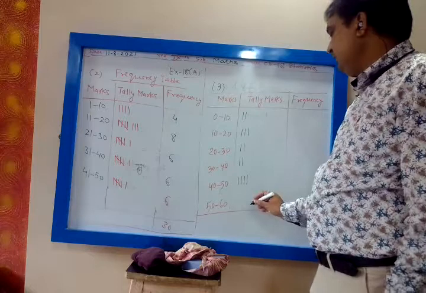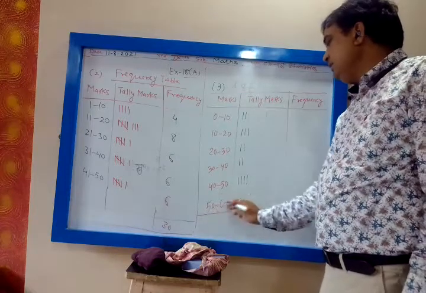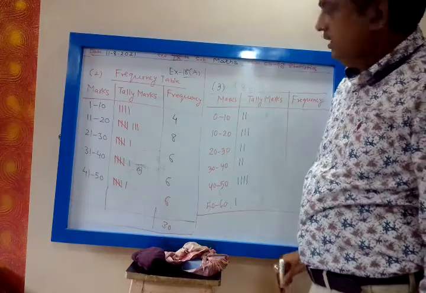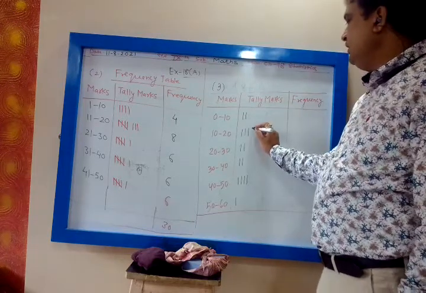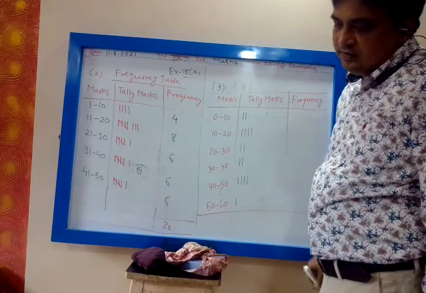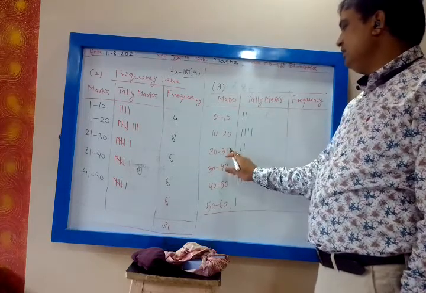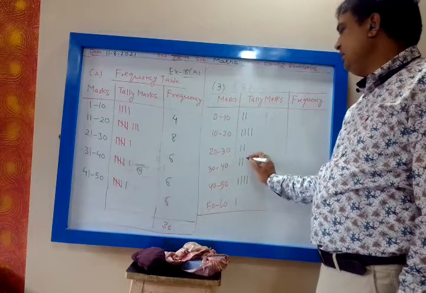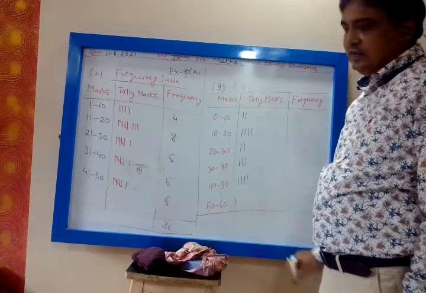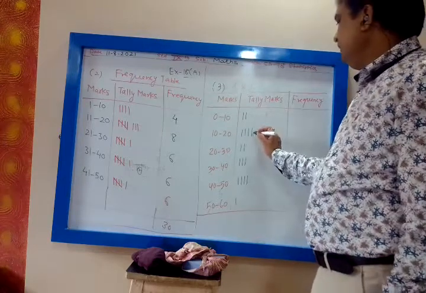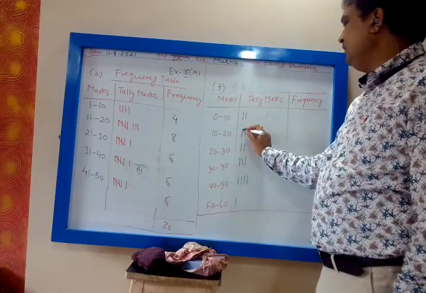Then 50, 50 will fall in this range, 50 to 60. Then 18, 10 to 20. Then 30, 30 will fall in which range? 30 to 40, lower limit. Then 15, 10 to 20, but that is the fifth stroke, so